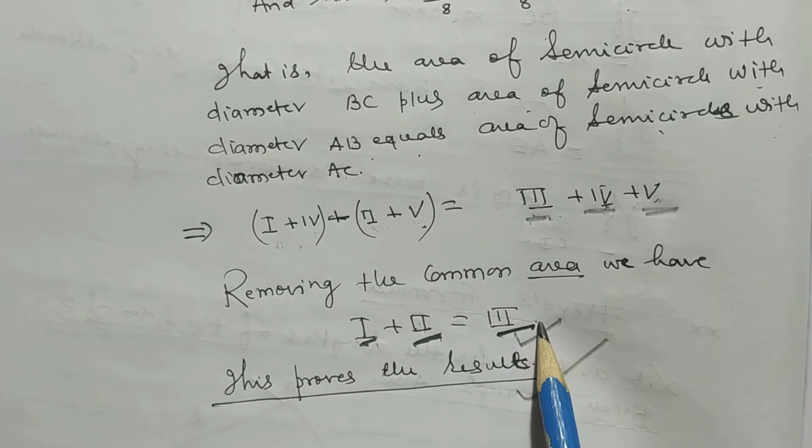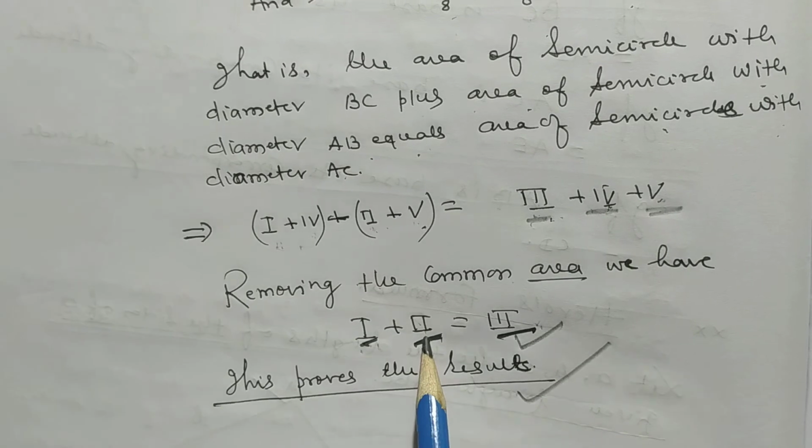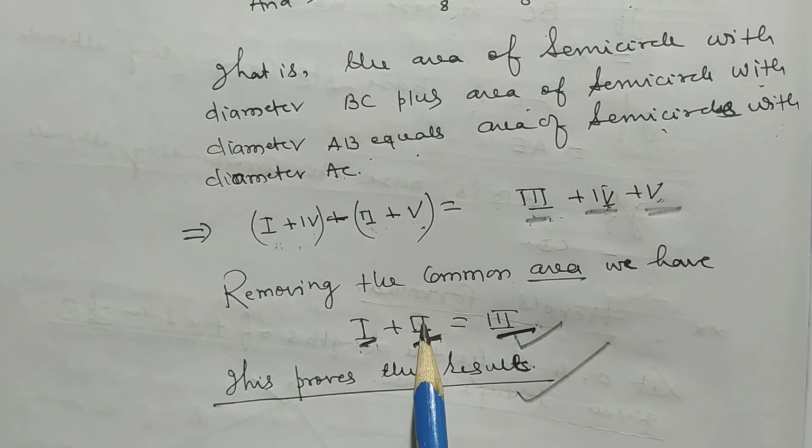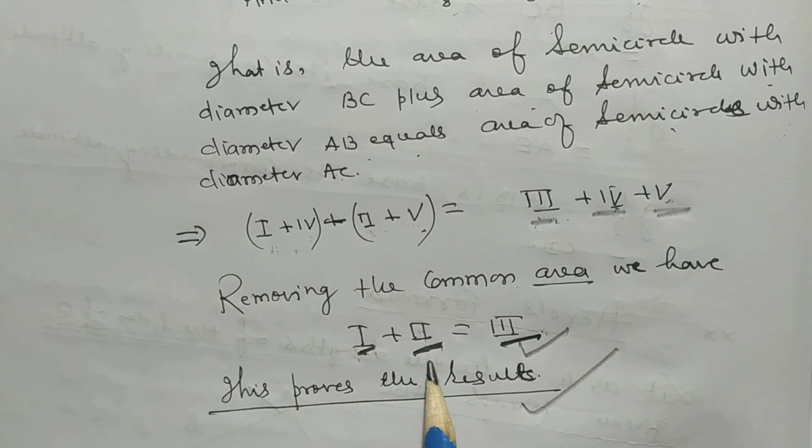Third is what? Third is the area of the right angle triangle. And first is what? The shaded region. And second is what? The shaded region. In this way, this theorem becomes proved.